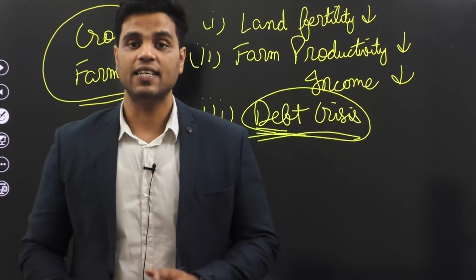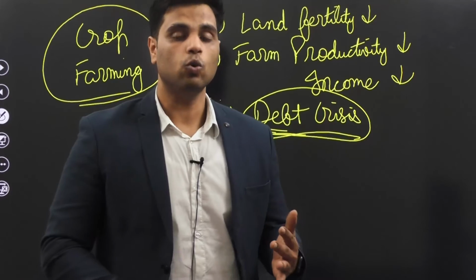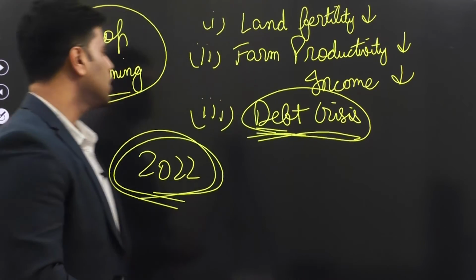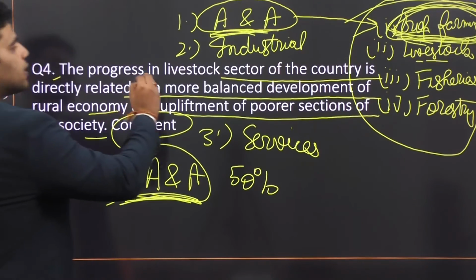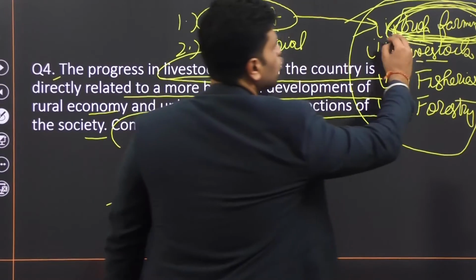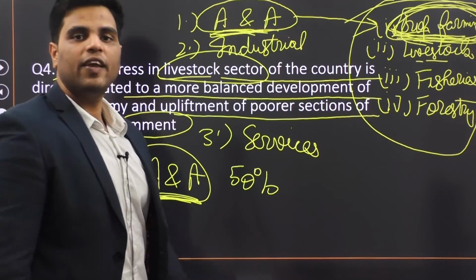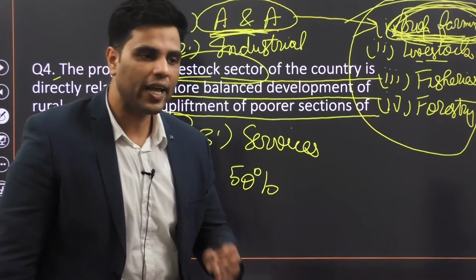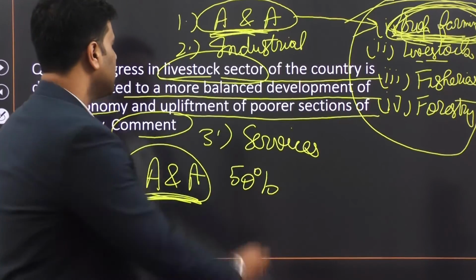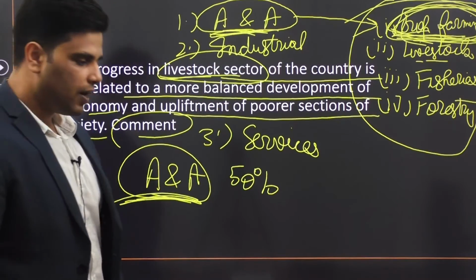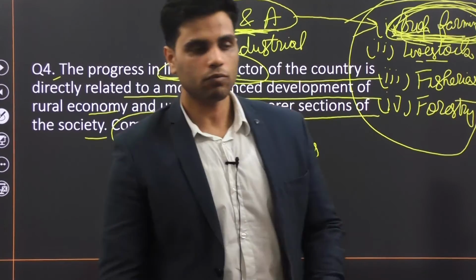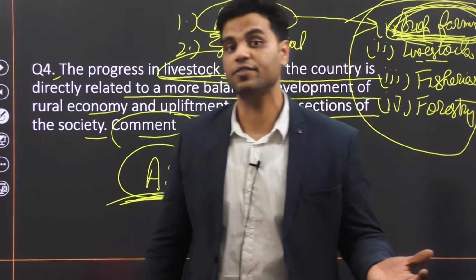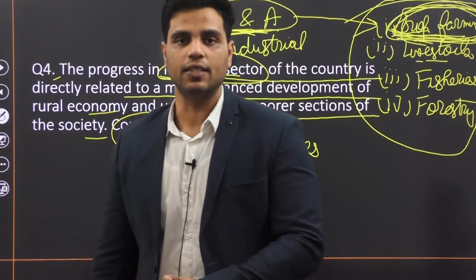But one of the ways is that farmers need to engage in livestock rearing side by side to crop farming. So various crop farmers should engage side by side in livestock rearing as well. So let's suppose there is this farmer who grows rice in the Kharif season and wheat in the Rabi season.